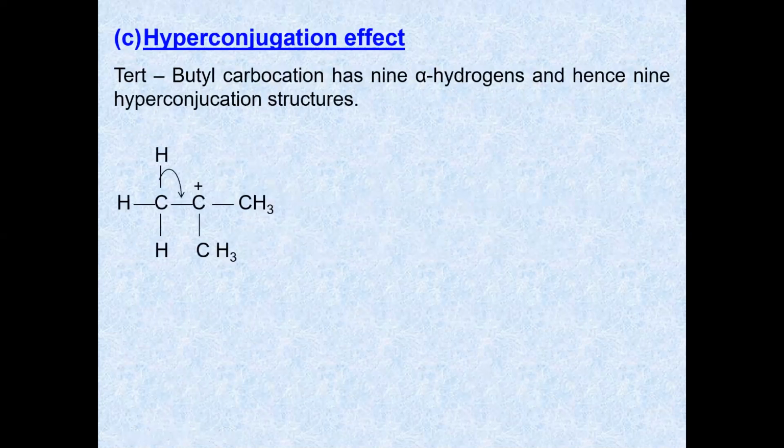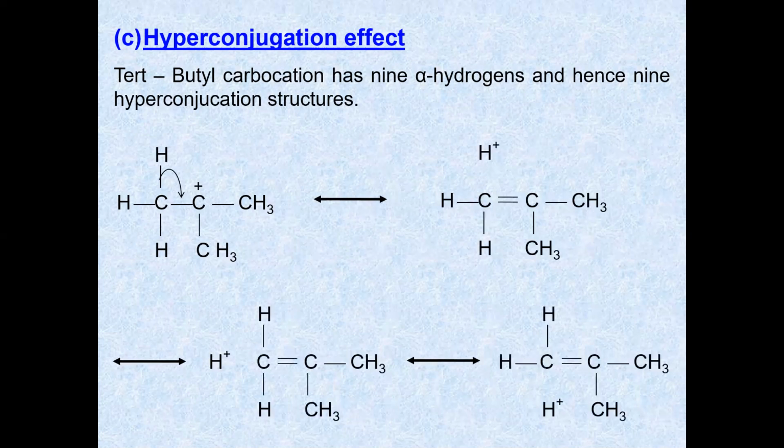Next is hyperconjugation. Tertiary butyl carbocation has 9 alpha hydrogens and hence 9 hyperconjugation structures.